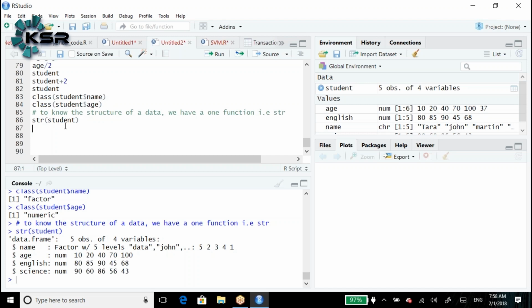Let's say I create another vector, for example weight is equal to c(1, 2, 3, 4, 5, 6, 7).